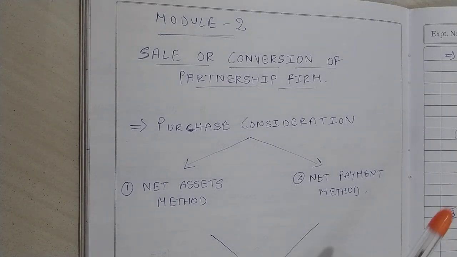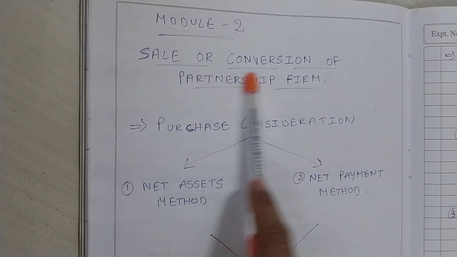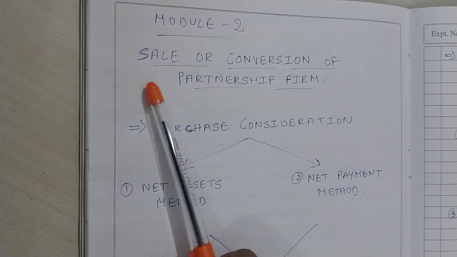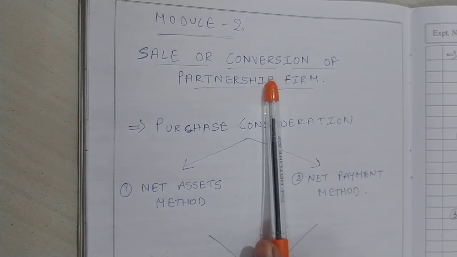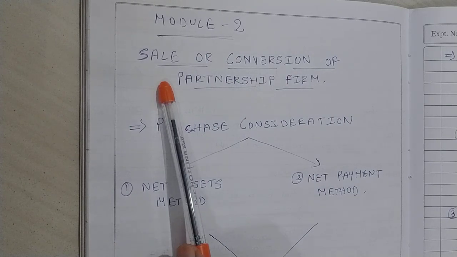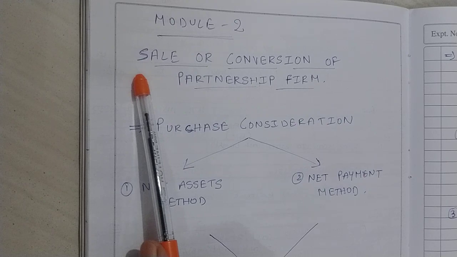Hello guys, today we'll be starting with the next module, that is module 2, the second module: sale or conversion of partnership firm to a limited company. Now, sale and conversion are both similar. Sale in the sense that if there is an existing limited company and they are willing to purchase a partnership firm, in that case it becomes a sale.